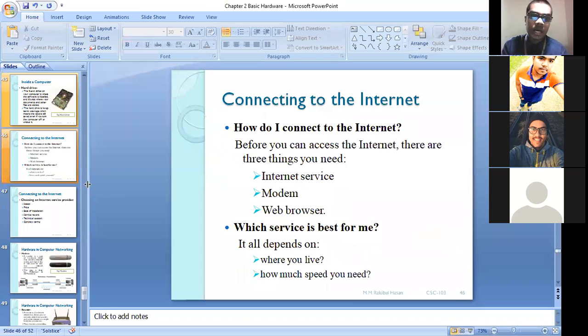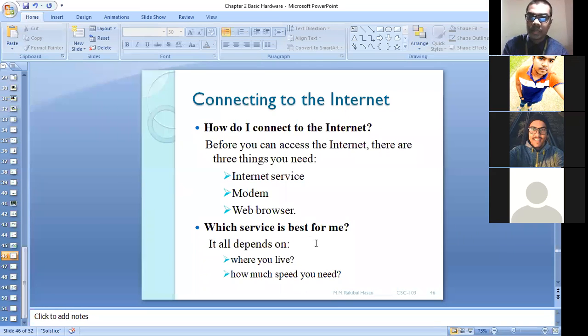Can you see the slide on your screen? Yes, sir. All right. As I already mentioned, in today's class we are going to discuss network related hardware, or computer networking related hardware.